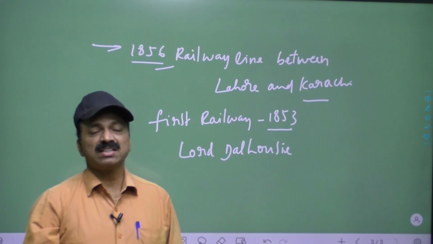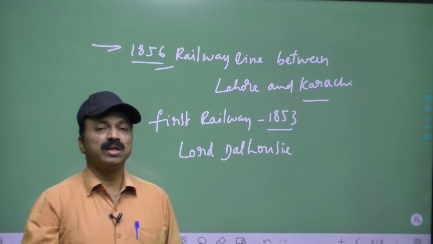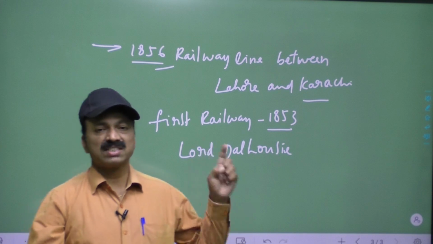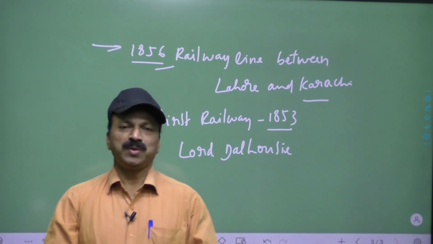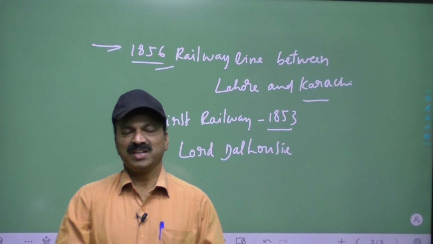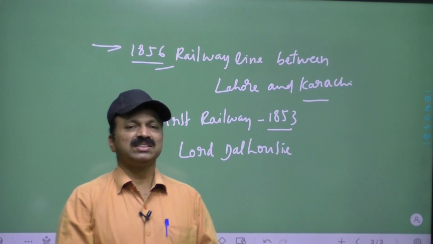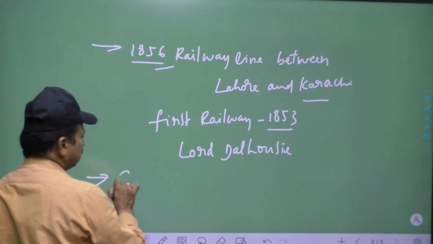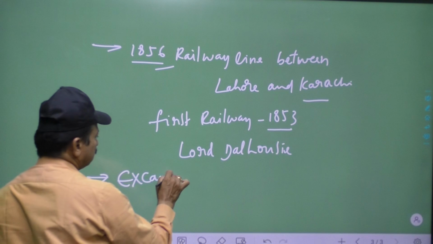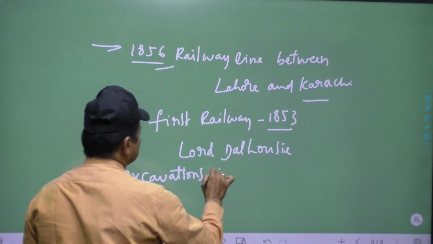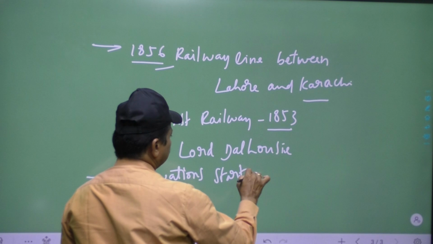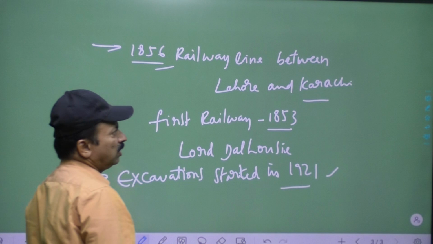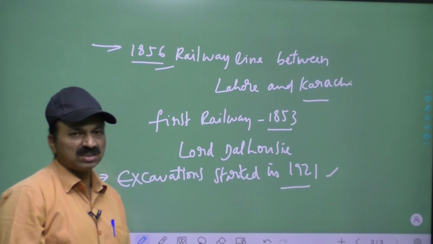When they started these railways between Lahore and Karachi, they spoke about this site. But at last, excavation started in the year 1921 under Sir John Marshall. Excavations, or diggings, started in 1921. Then only this civilization came to light.